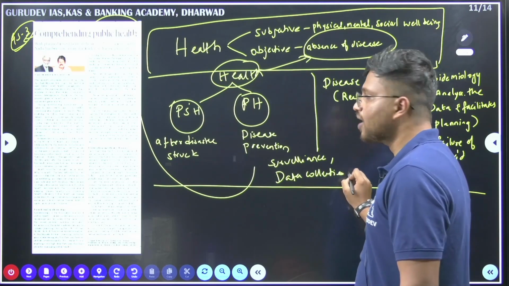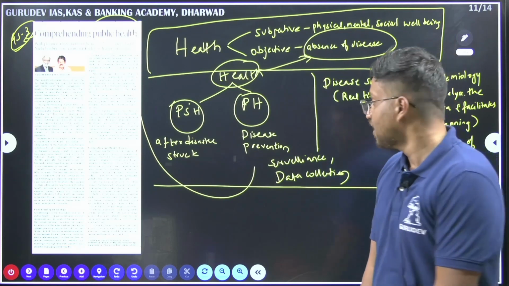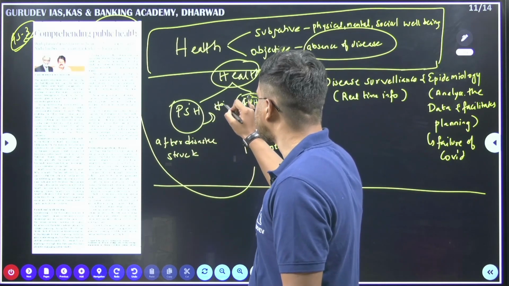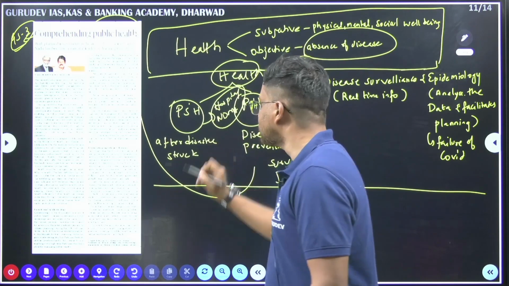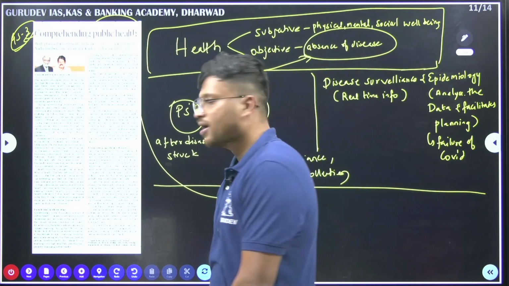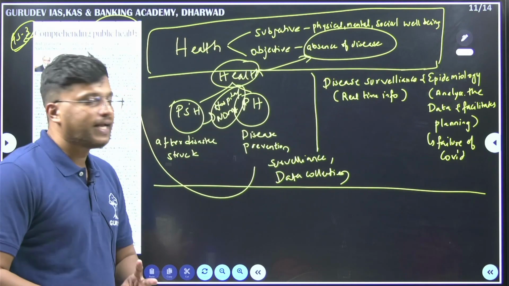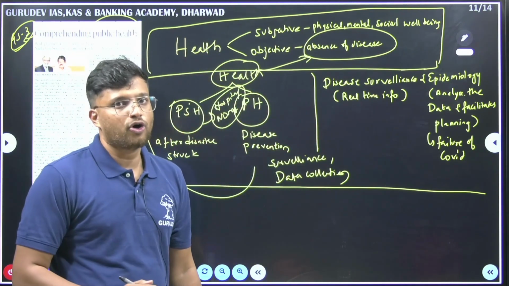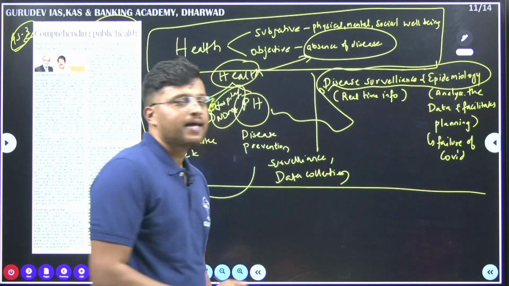Okay, and through this data, they are going to analyze if there is going to be an outbreak of some disease. And when we look at public sector health, it is mainly your hospital system, the National Disaster Management Authority. Public sector health comes after the disaster has struck, and this is before public health. Then what does public health mainly include? Public health mainly includes disease surveillance as well as epidemiology. They both are the main components of public health here.